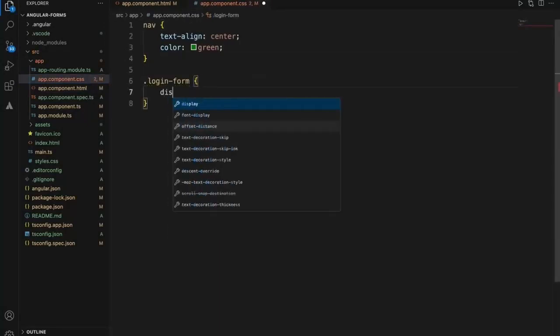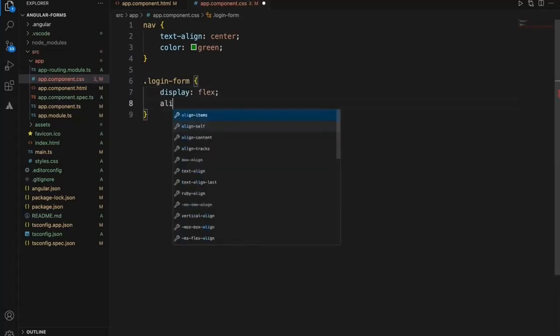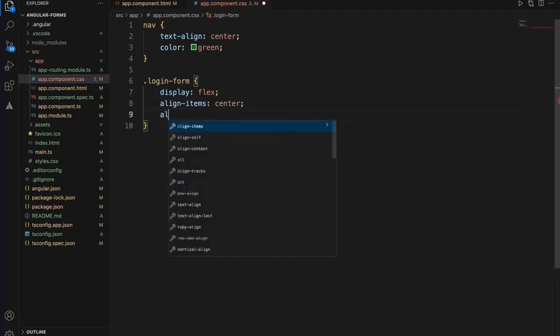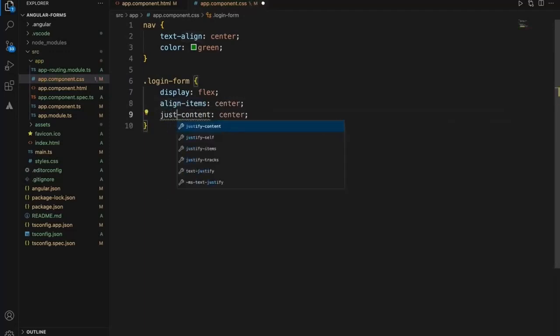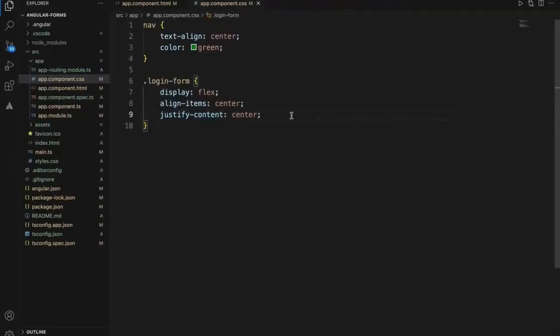I'll use a flexbox, align items center and adjust the content to the center. It should be justify content to center. Okay, now the content is center aligned.